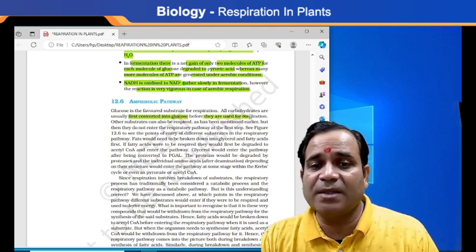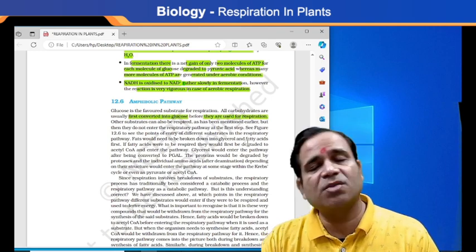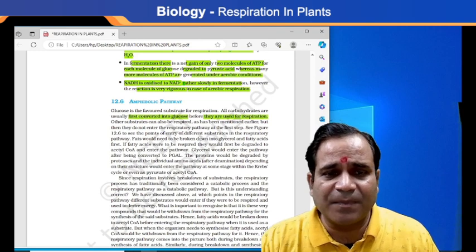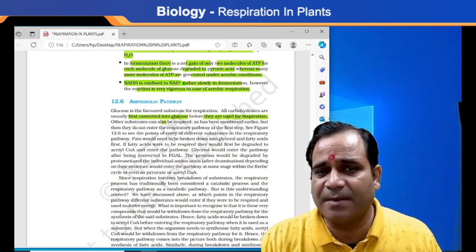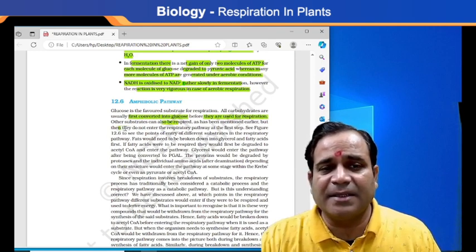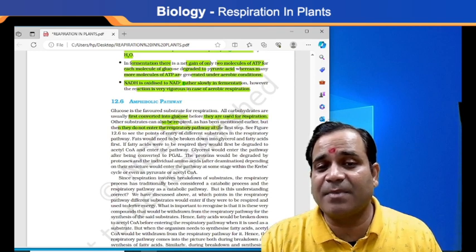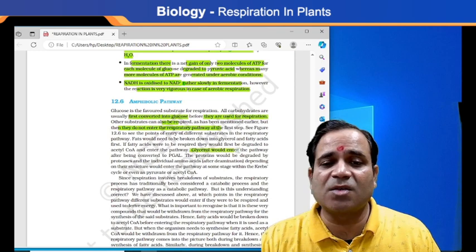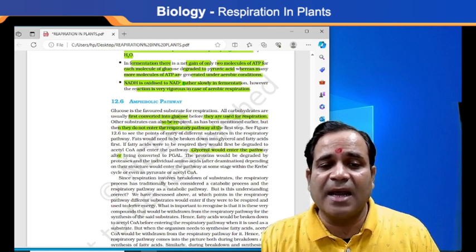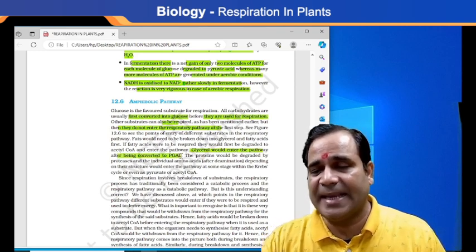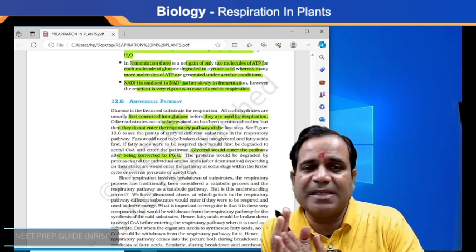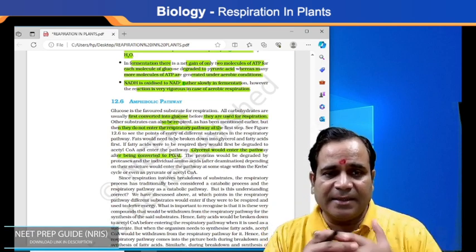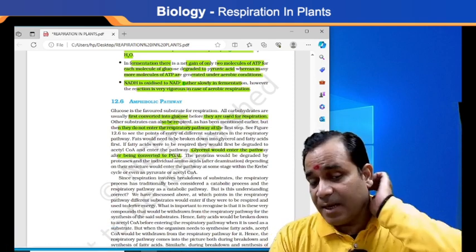Glucose, before they are used for respiration, my dear. So whatever is to be respired, conversion to glucose is necessary first, but they do not enter the respiratory pathway at the first stage. Here glycerol would enter the pathway after being converted to PGAL.